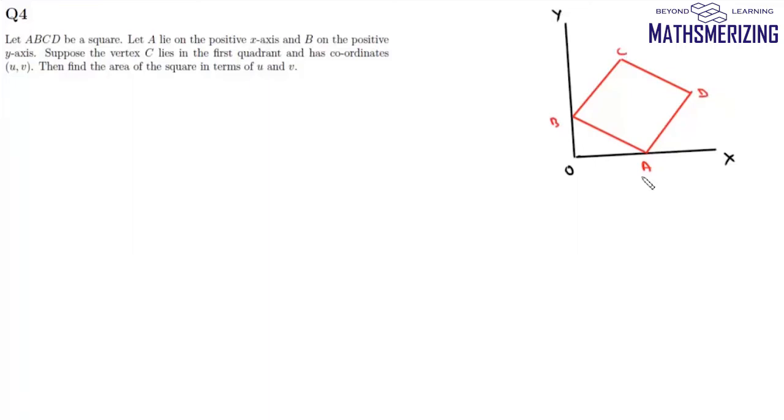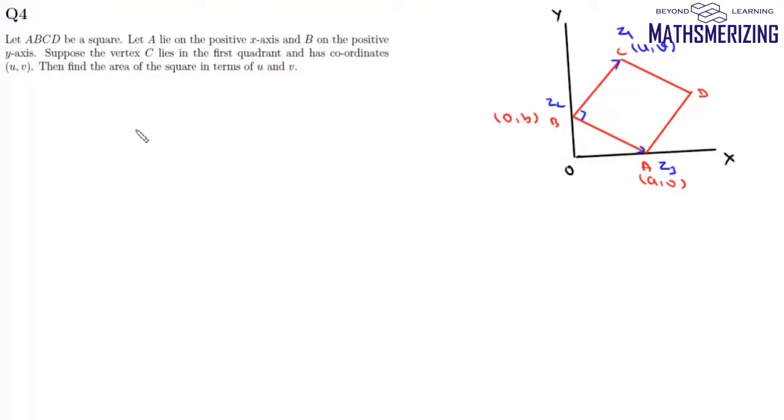Now suppose this point A is (a, 0) and B is (0, b), and it says coordinate of C is (u, v). Now we need to find area of square in terms of u and v. Now what we'll do is we'll write this as Z1, Z2 and Z3, and we'll use rotation of complex numbers.